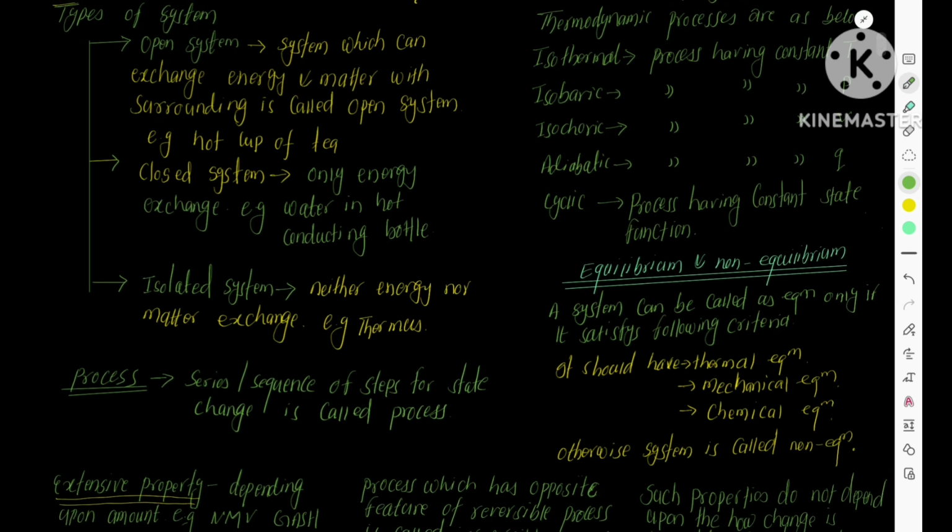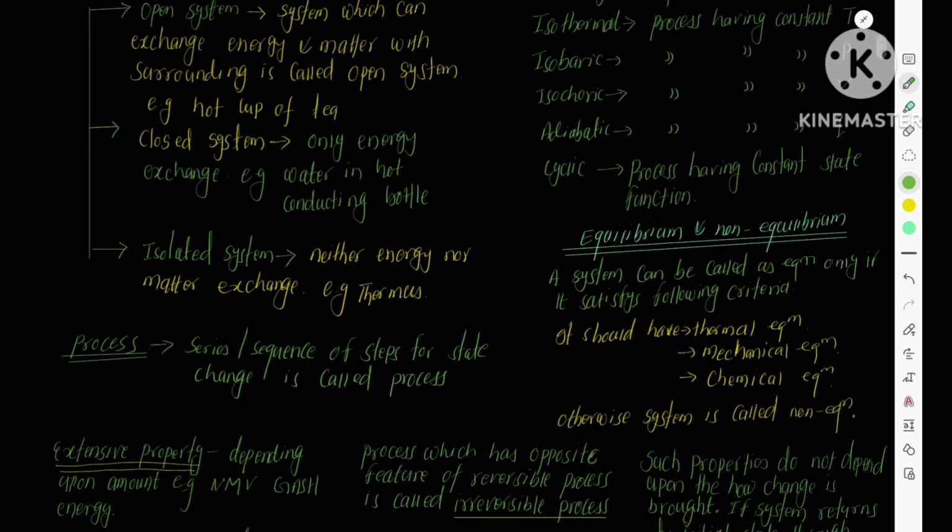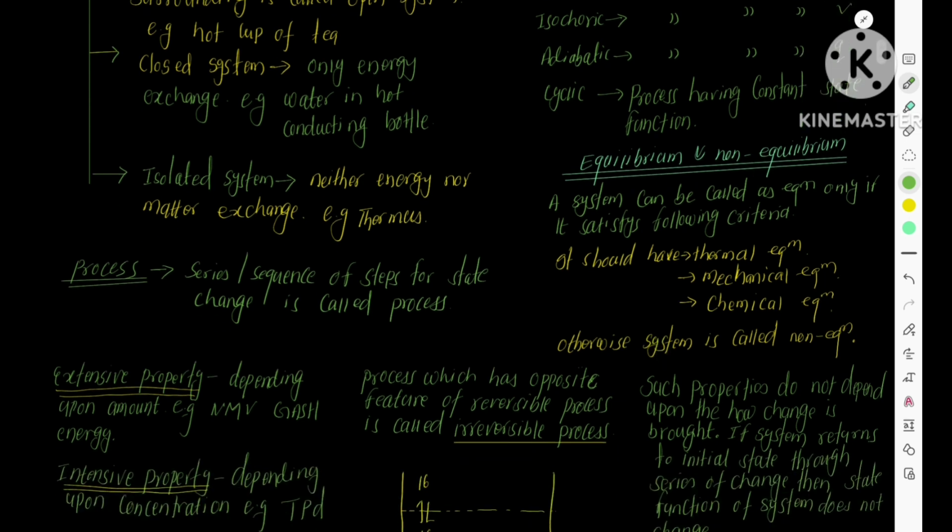Types of system. Open system: a system which can exchange both matter and energy with the surrounding is called an open system. You can imagine a hot cup of tea. It can exchange heat and matter. Closed system: such systems can only exchange energy. Example, water in a heat conducting bottle. Another one is isolated system. An isolated system neither exchanges energy nor matter. Example, a thermos.